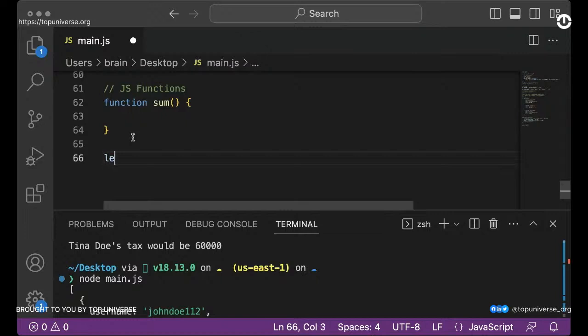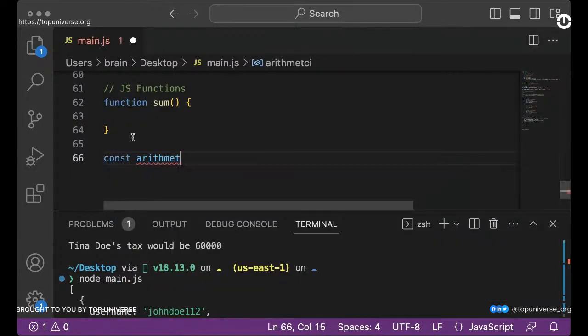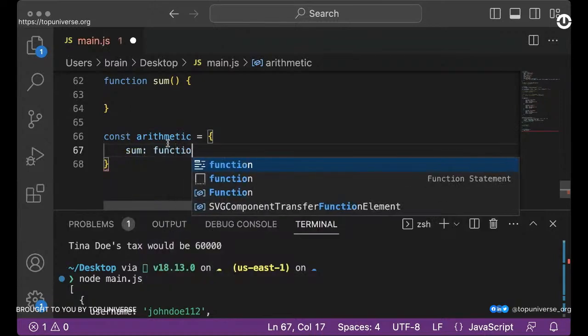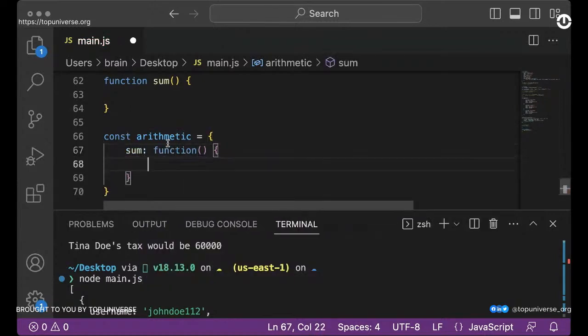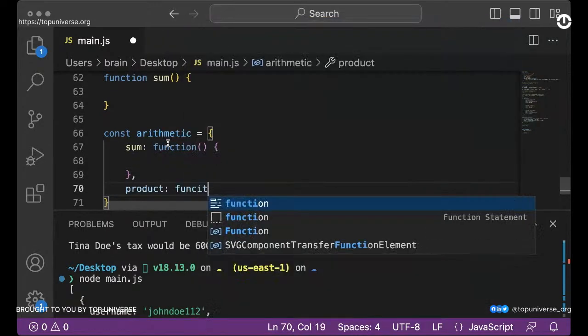Another way to write a function, which is what you saw within that object. We can say we have an object called arithmetic, right? So this is an object, and then within arithmetic, yeah. So within this, we can have sum, right? So we can have products, another function.